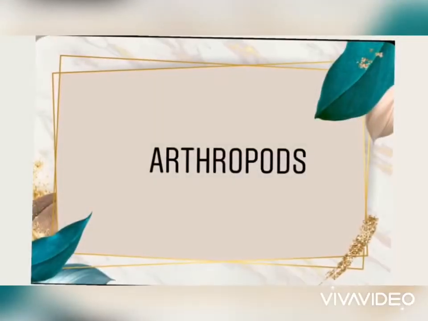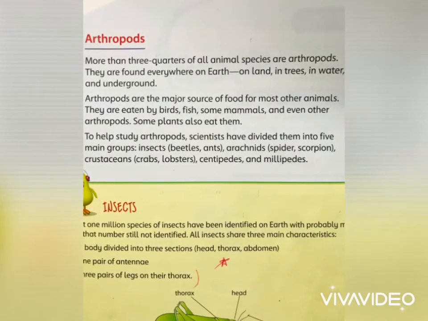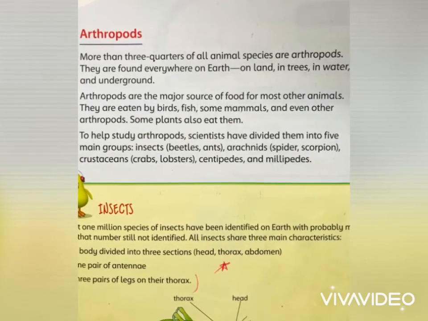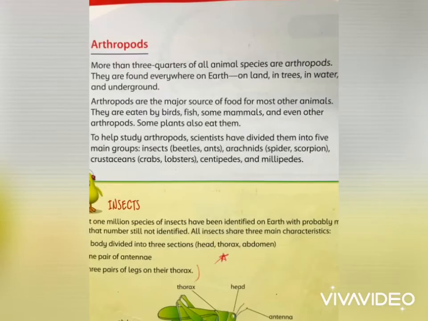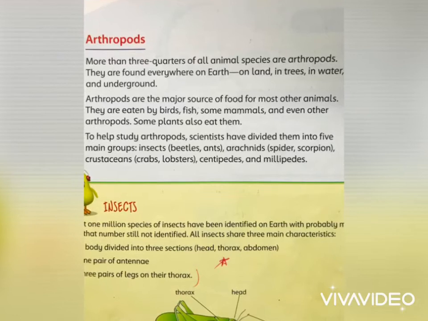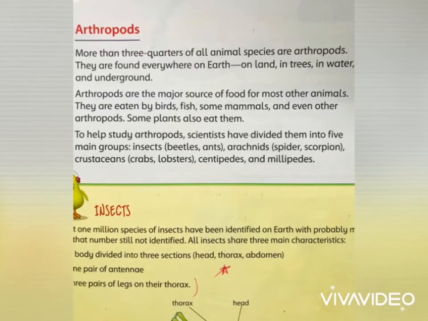Let's talk about the arthropods. More than 3/4 of all animal species are arthropods. They are found everywhere on earth: on land, in trees, in water, and underground. Arthropods are a major source of food for most animals. They are eaten by birds, fish, most mammals, and even other arthropods. Some plants also eat them.